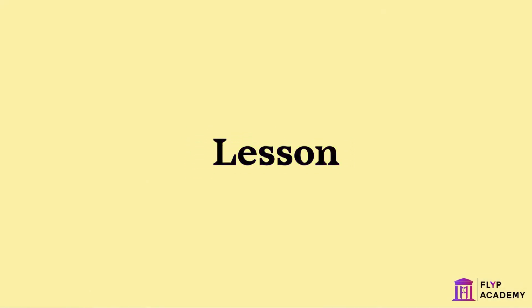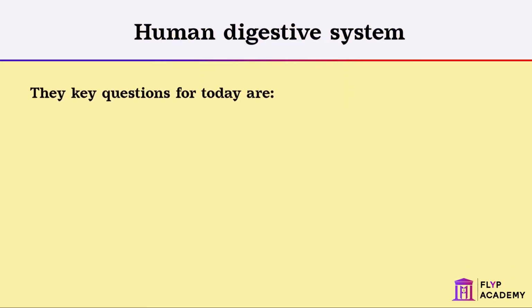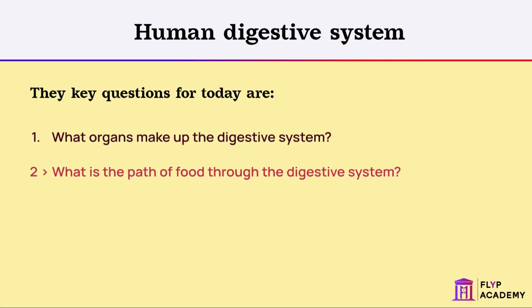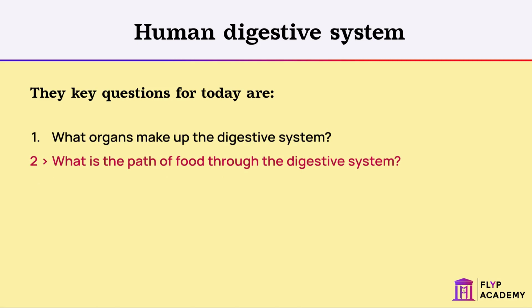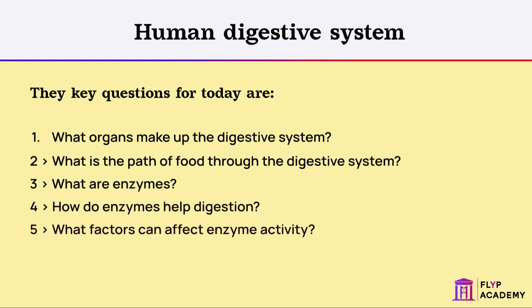Welcome to our lesson on the human digestive system. The key questions for today are: 1. What organs make up the digestive system? 2. What is the path of food through the digestive system? 3. What are enzymes? 4. How do enzymes help digestion? 5. What factors can affect enzyme activity?